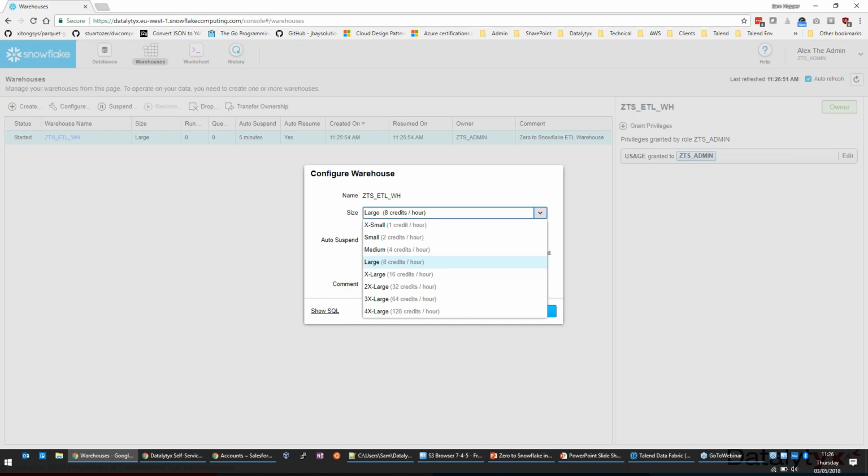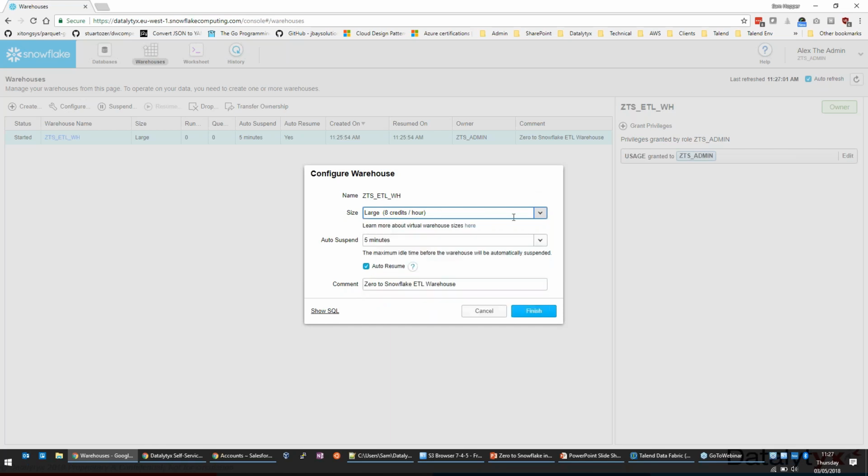If you only got them up for shorter periods of time, you'll be spending fractions of credits at that stage. So that's the size. We've got the concept of auto suspend, which allows us to suspend, basically power off the warehouse if it's not used, if there's no queries hitting it for a period of time. It'll still remain there on our list of configured warehouses, but it won't be incurring any cost. And likewise, auto resume as well.